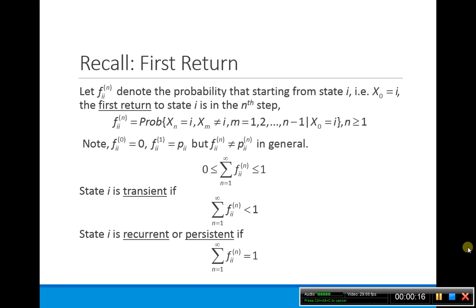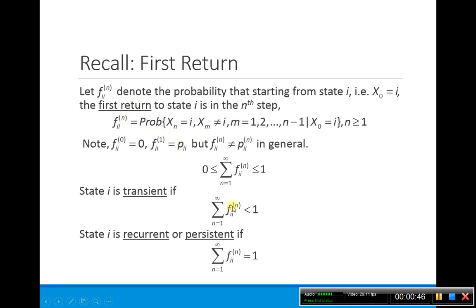So in a previous lecture, I introduced the notation of this f sub ii to the n here. And it denoted the probability that starting in state I, the first time I return to state I is in the nth step. So remember here we have this fii to the n is basically given by this formulation where I start here in state I, don't reach it at any time until I get to the nth step, and so that's what I mean by this fii to the n.